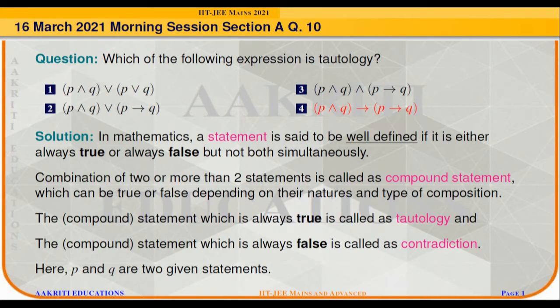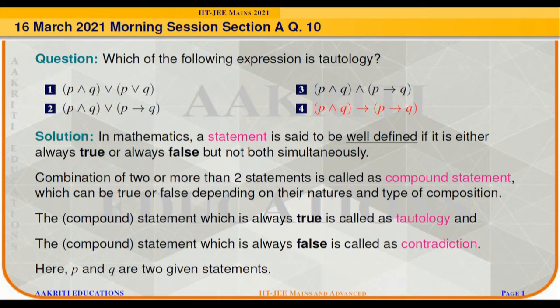In this video, we will discuss question number 10 of section A asked in the Mains paper held in the morning of 16th March 2021. The question says: which of the following expressions is a tautology among the given four statements? So first we will study what a statement is and when it becomes a tautology.